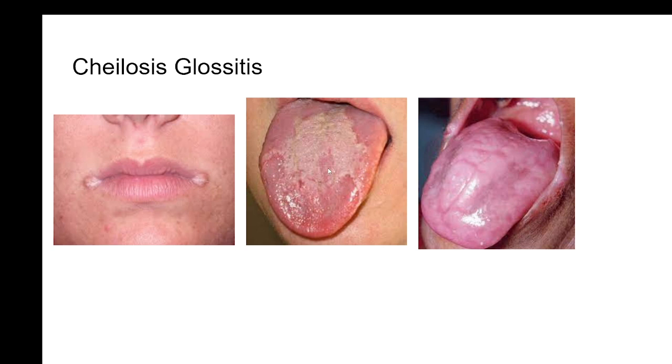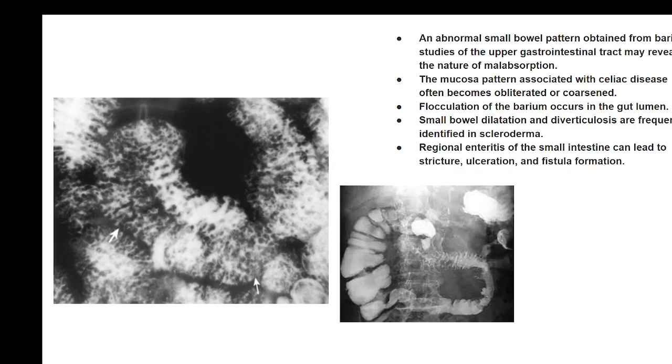So when you have this coated tongue or bald tongue or maybe cheilosis, you can make a diagnosis of malabsorption syndrome, and then you will have to confirm what could be the real cause for the malabsorption. Whenever you can make out the real cause of the malabsorption, the management can be planned better.